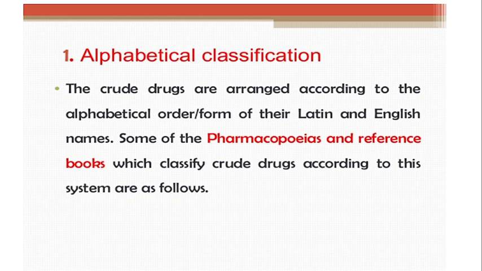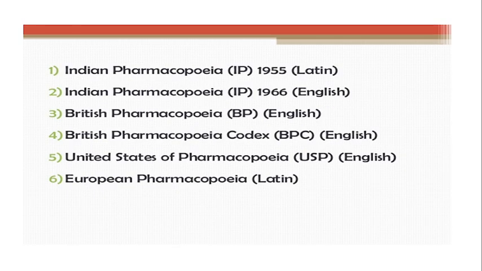Many pharmacopoeias and many reference books follow the alphabetical classification of crude drug, and in that the crude drugs are classified according to the alphabetical order of their name. These are the different official books which follow the alphabetical classification.